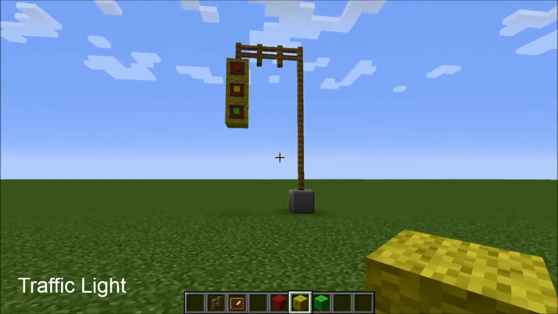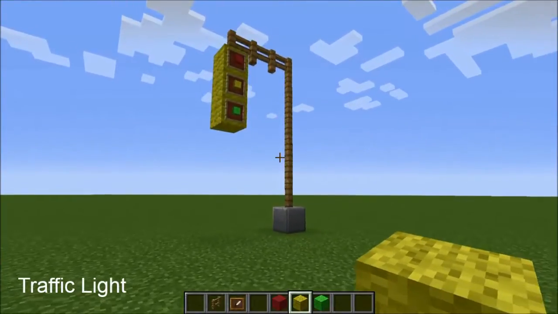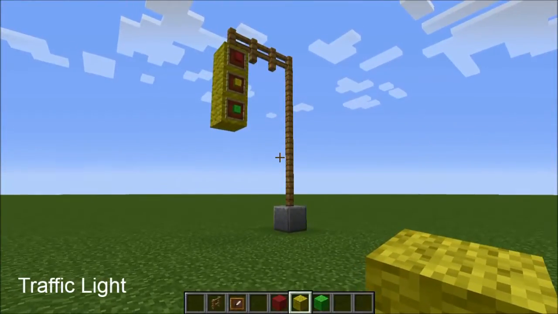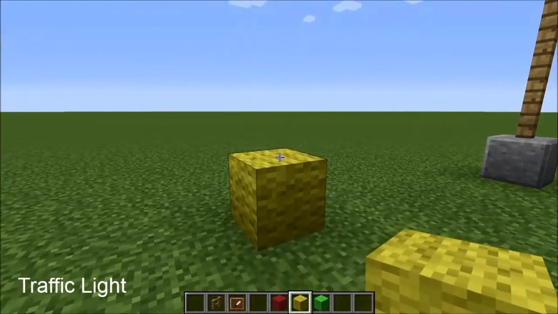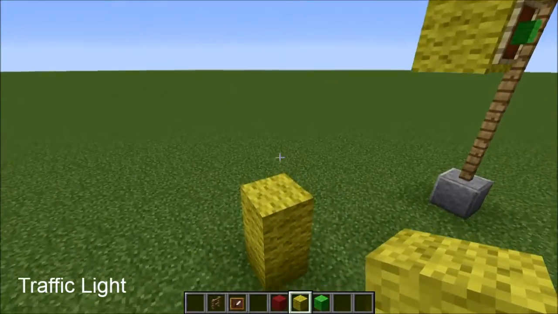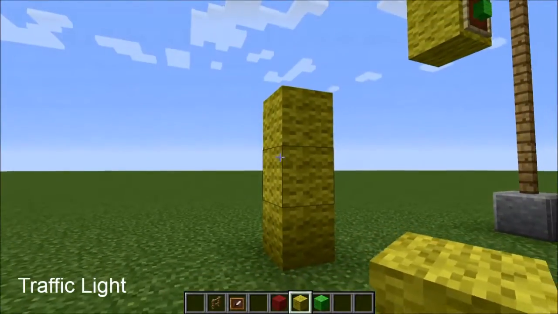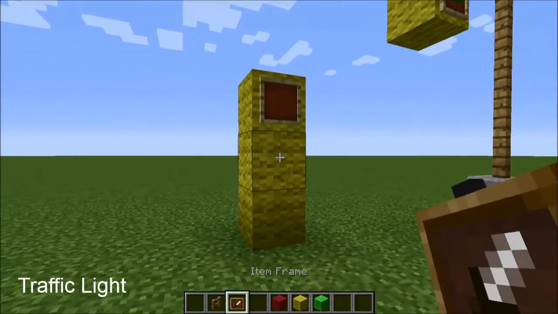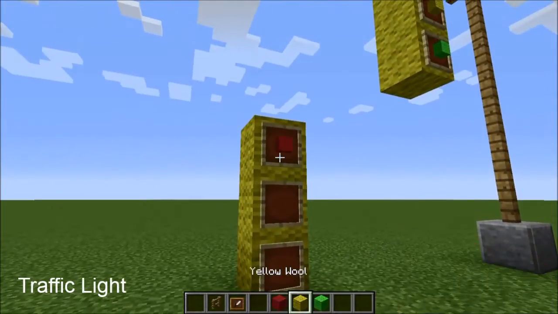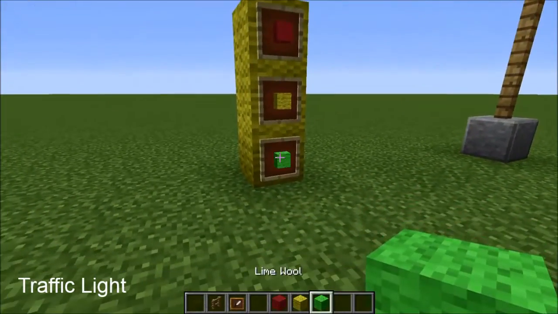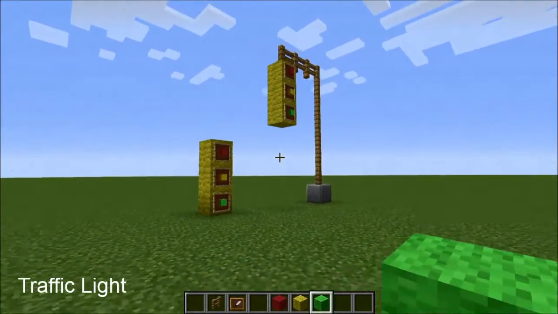Next we're going to do something a little more complicated. This is the traffic light that we've created. So what we're going to use here is some yellow wool. We're just going to lay that down 3 high. Next we're going to lay an item frame down, which acts like a picture frame. You can put other objects within it. And we're going to use red wool for the top, yellow wool for the middle, and green wool for the bottom. As you can see, it looks like a traffic light.